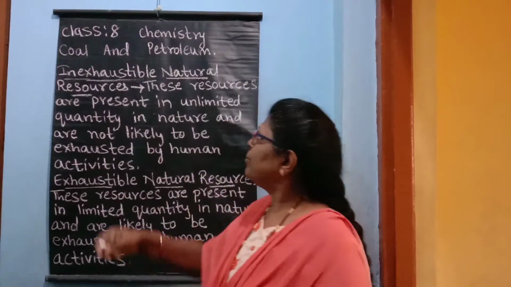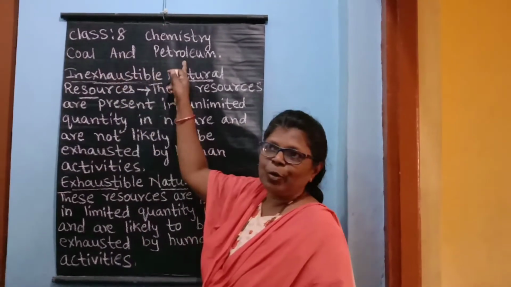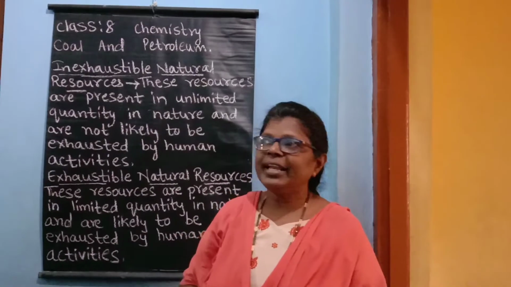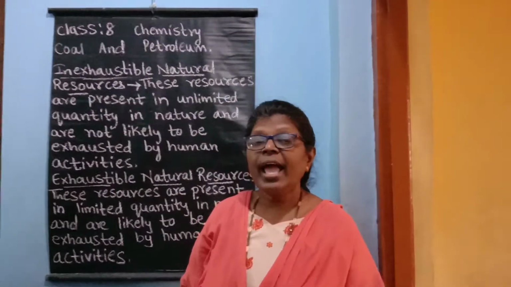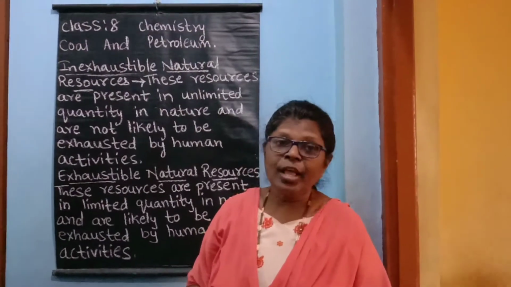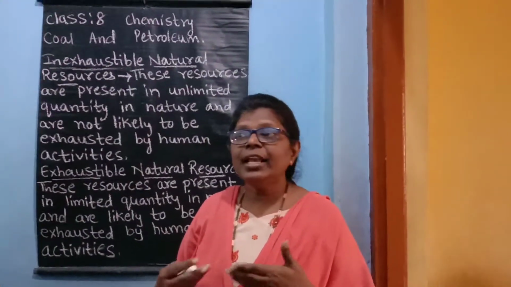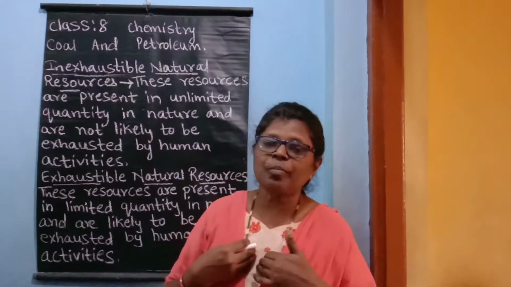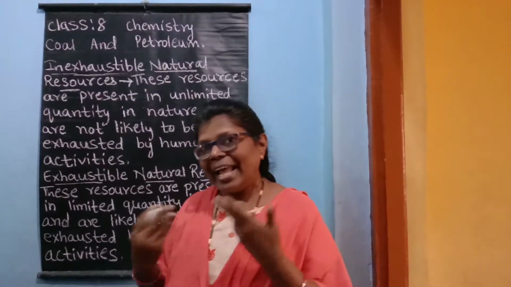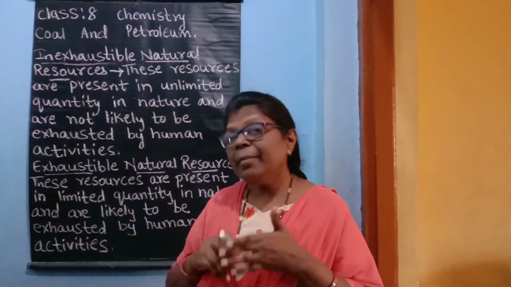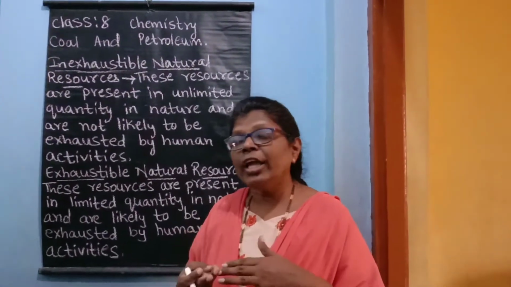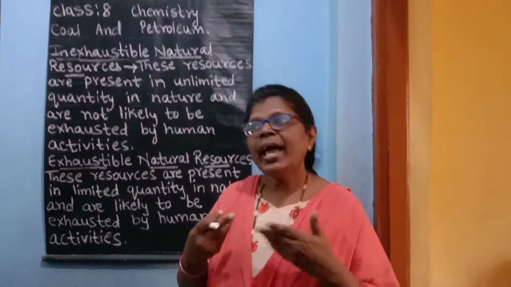The name of the chapter is Coal and Petroleum. We use different materials for our basic needs. Some of them are found in nature and some are made by man. So children, we will make a list of materials used by us. The natural materials like air, water, soil, minerals, metals, oil, slate, stone, etc.